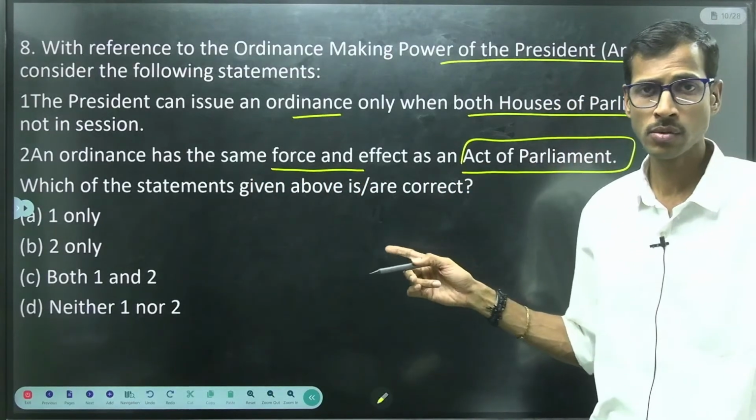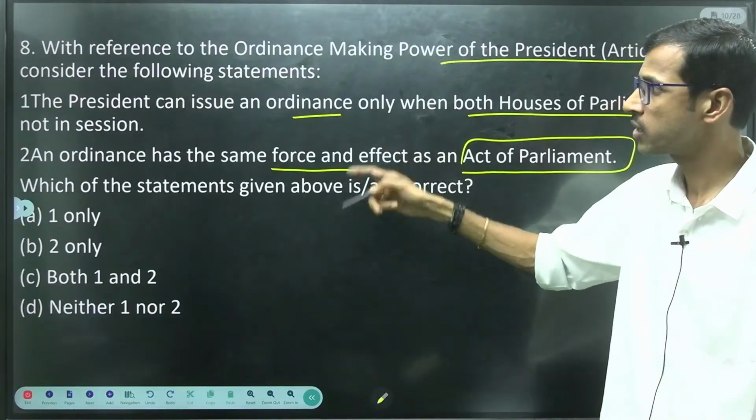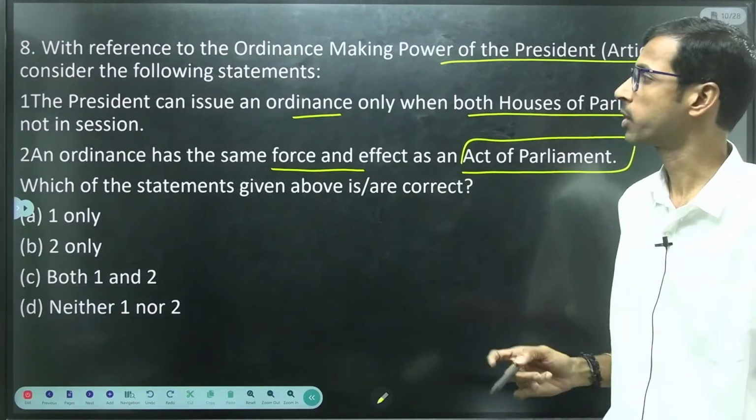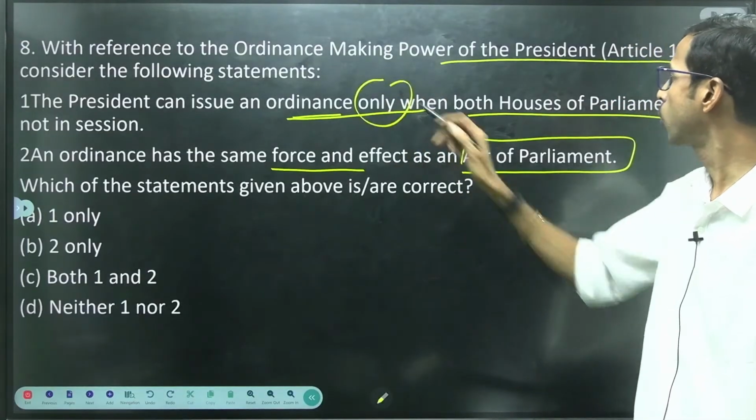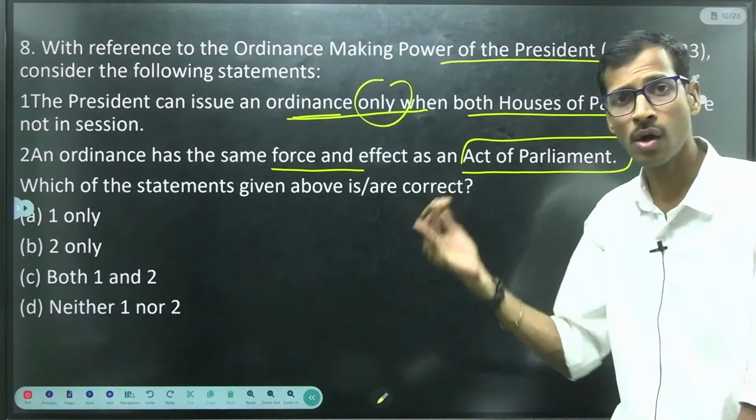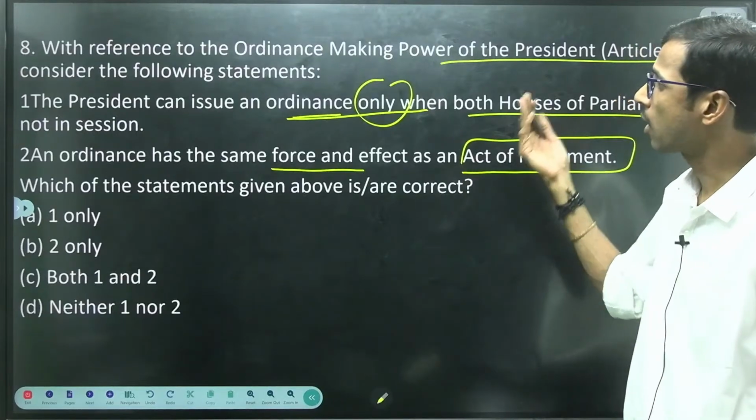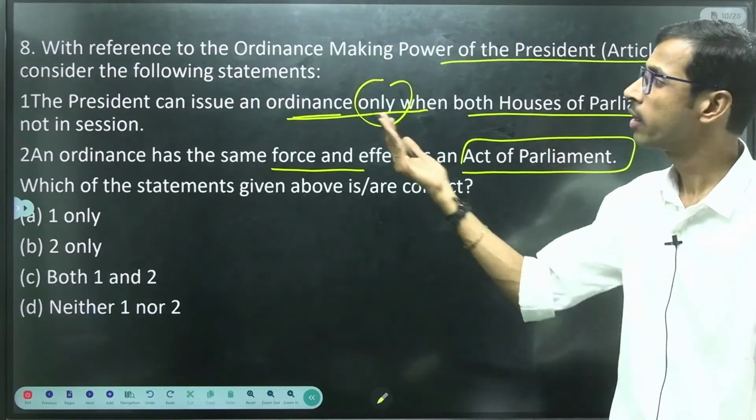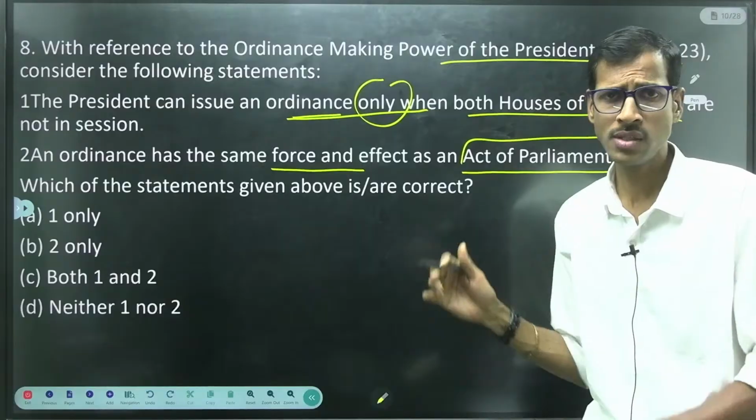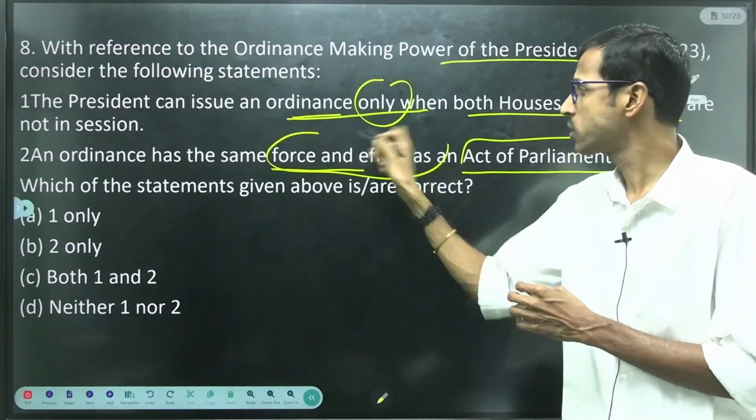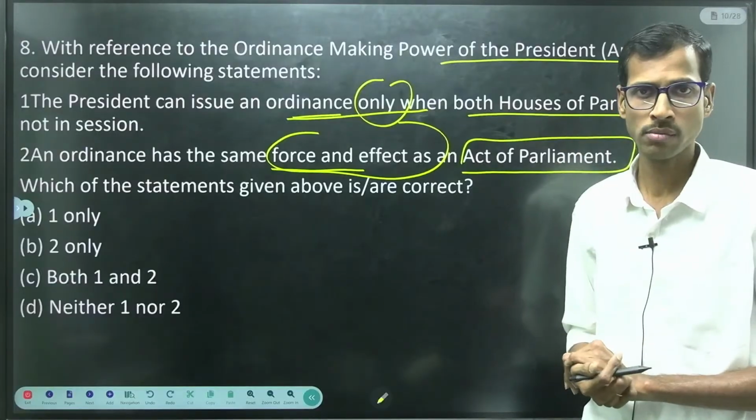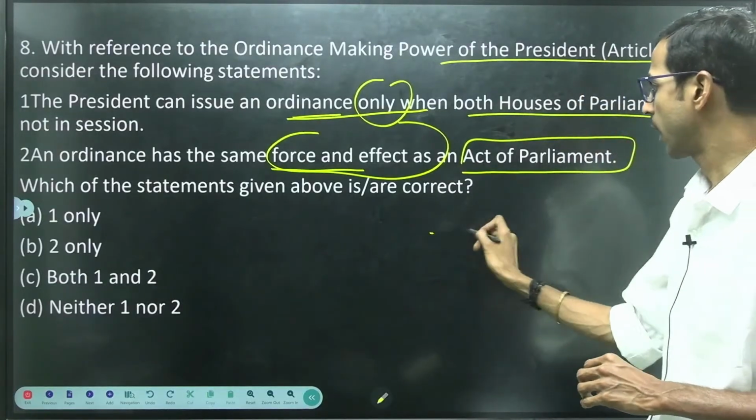Is it correct? So if we carefully observe these two statements, first statement, he can issue an ordinance not only when both houses of Parliament, but also when either house of the Parliament is not in session. These ordinances have the same force and effect as Parliament acts. So for example, I will explain in detail.